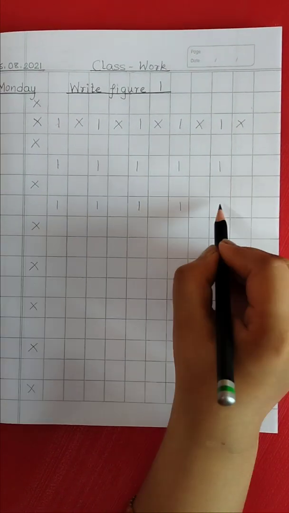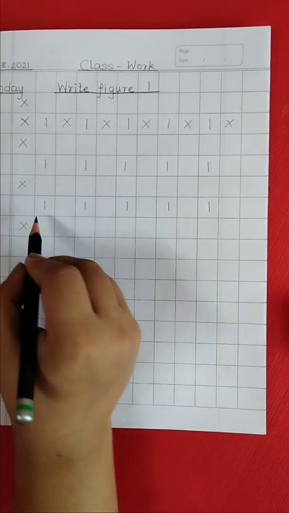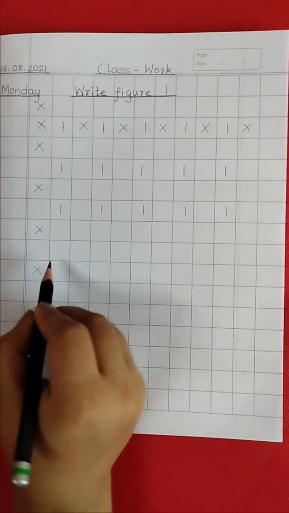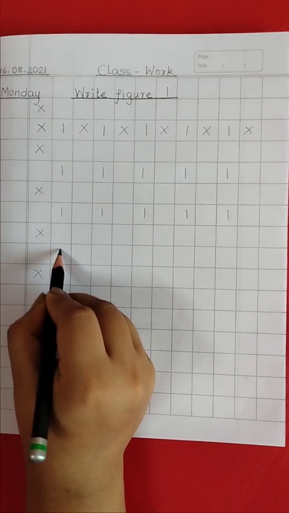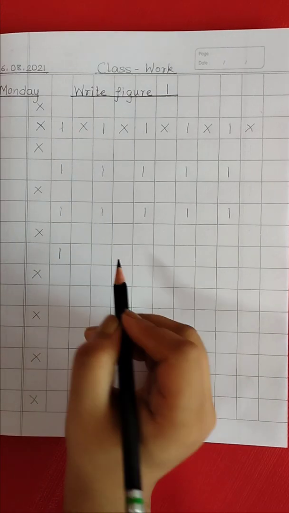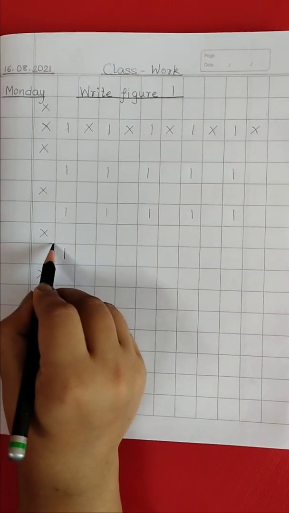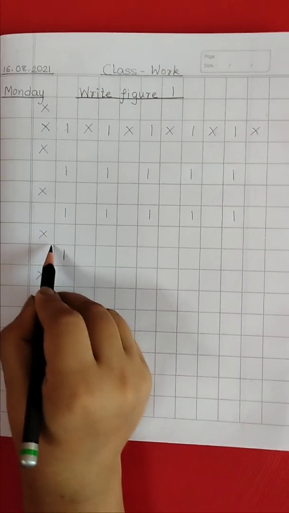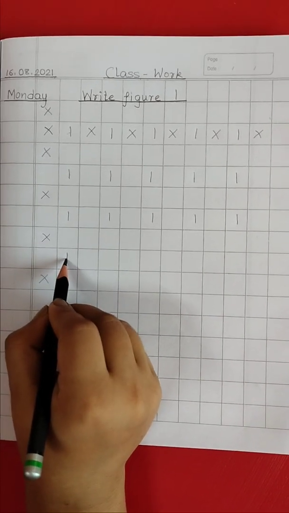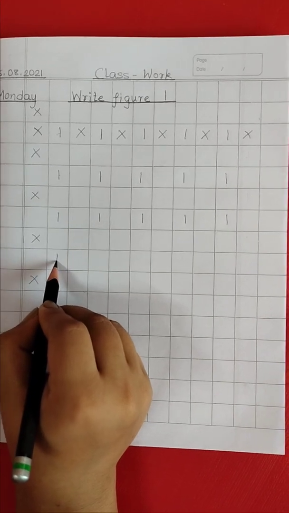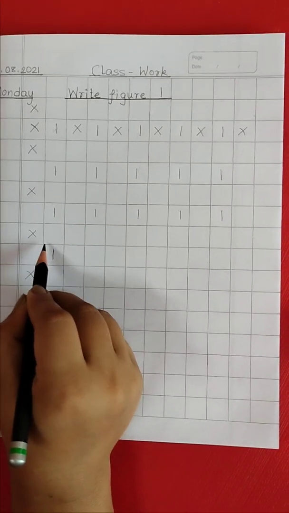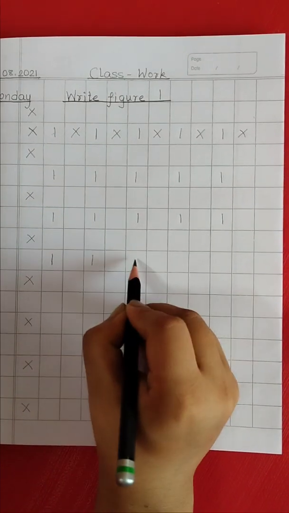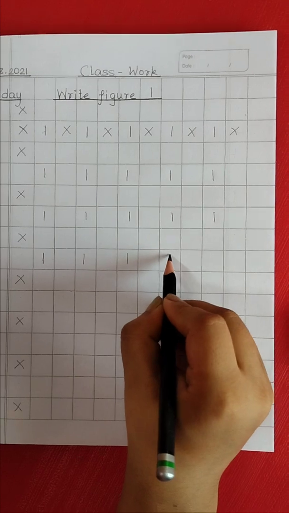Now the thing that needs to be kept in mind is, whenever they are writing any figure, it may be 1, 2, 3 and so on, the figure should be written absolutely at the center. It should not touch the upper, bottom, left or the right lines. They will not be touching the boundary lines. They will be writing the figure absolutely at the center in such a way that none of the sides are touched. 1, 1, in this way.